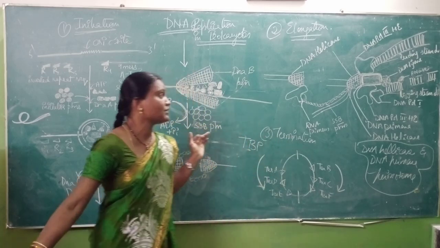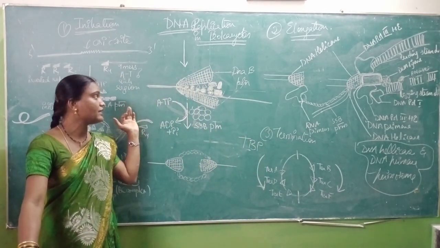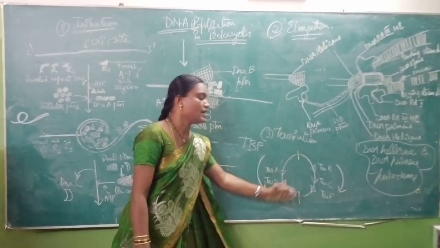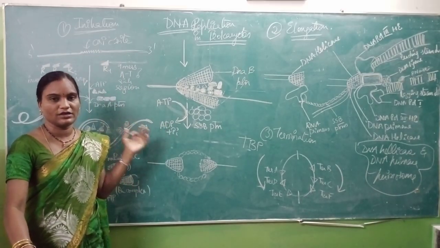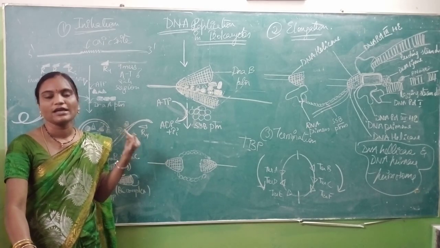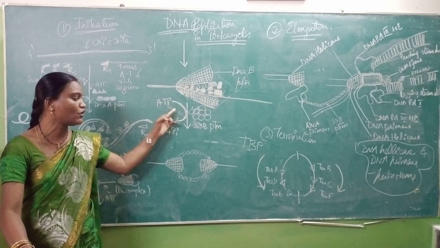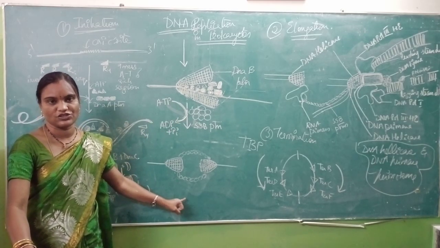So coming to DNA replication, once again I am repeating, it is a three-step process: initiation, elongation and termination. Initiation has three steps: recognition of the ORI site and capture of DNA proteins to form the replication fork, and formation of the replication bubble or replication eye.